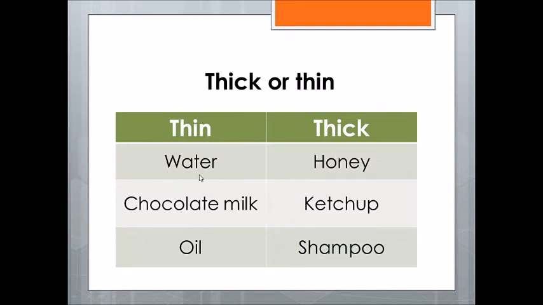As you saw, water, chocolate milk, and oil are thin liquids, and honey, ketchup, and shampoo are thick liquids.